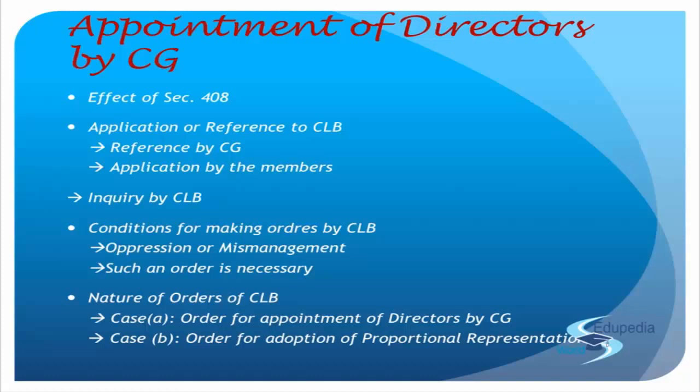On the contrary, what the company law board can do is that they go to that company itself and say, listen, use proportional representation, amend your article and appoint somebody. But it is difficult for the company to appoint it at that point of time because there is already mismanagement. So if they're not able to appoint somebody by proportional representation, then for filling up the gap of the duration that they're taking to appoint somebody into that position as a director by proportional representation, that gap will be filled up by the central government temporarily.